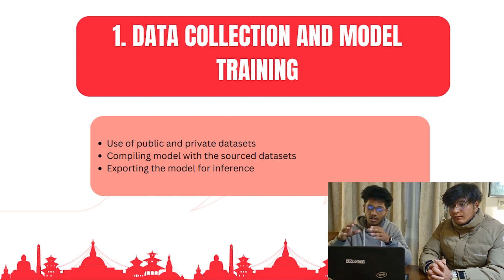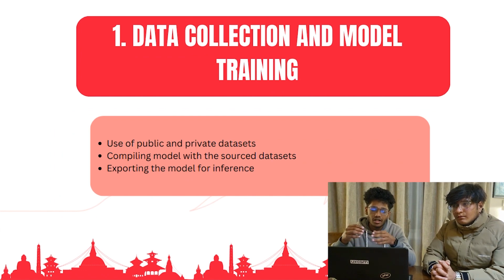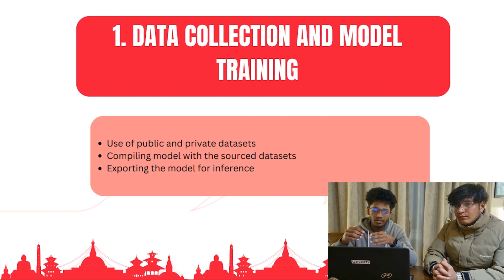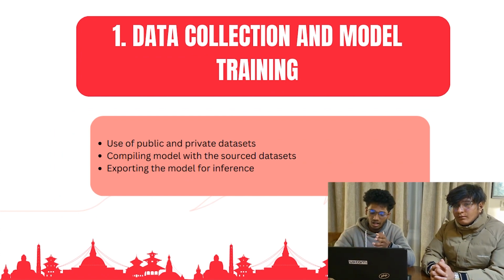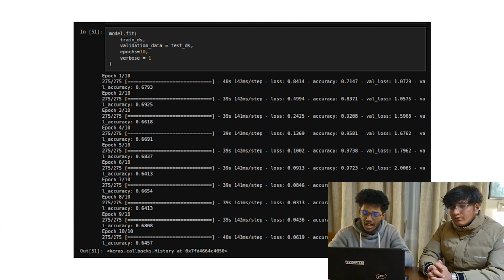Then we take all those images, the data set, and build a model out of it. We use convolutional neural network techniques to build a neural network. Then we compile the model and save it into a constant graph. We export the model to make it fit for inference on resource scarce devices. Here you can see us training the model for 10 epochs, and it gains a good enough accuracy of about 98%, as we can see on the last epoch.